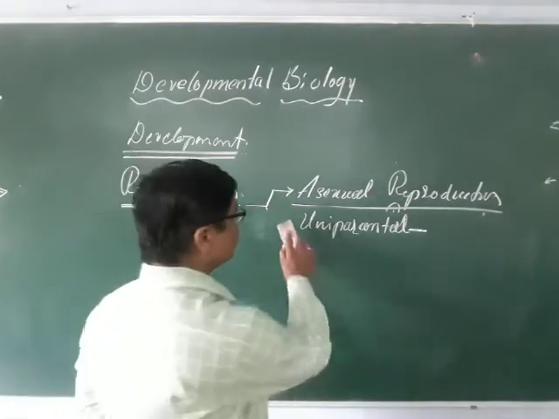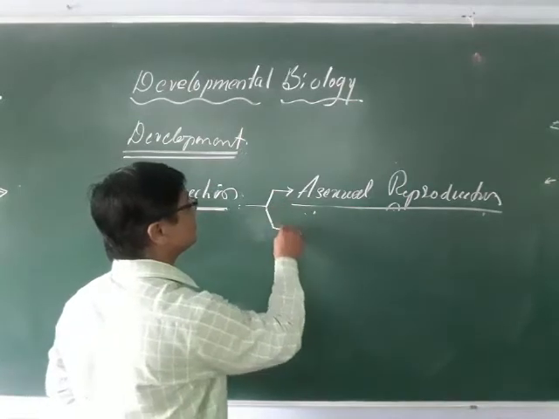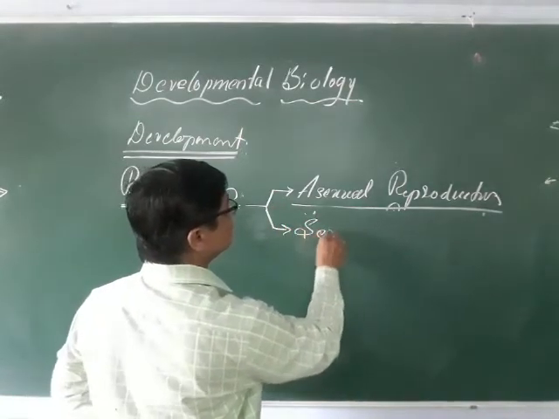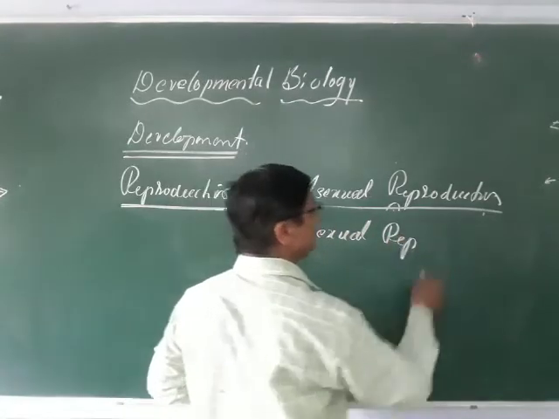And second is sexual reproduction, which involves biparental inheritance.